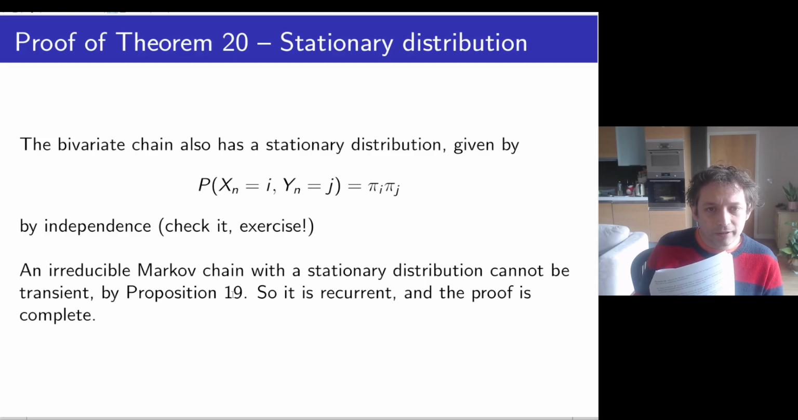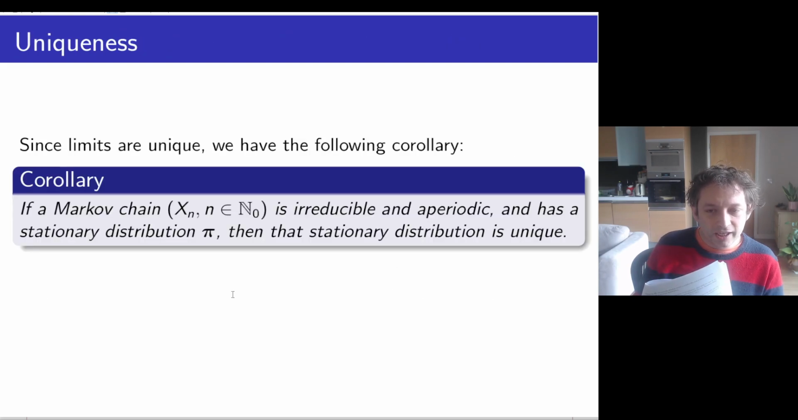Let's cover one final thing to finish. There's a useful corollary, which is basically uniqueness. If you're irreducible and aperiodic, the stationary distribution, if it exists, is going to be unique. Why is that? Because limits are unique. We said that pi_n converges to pi. It can't converge to anything else. So there's only one stationary distribution.